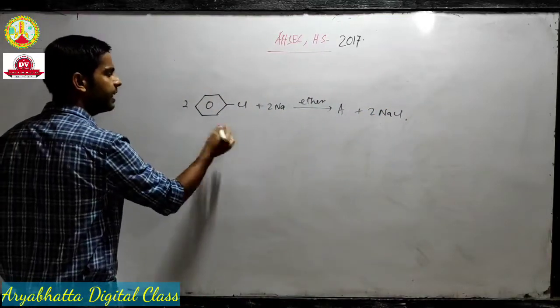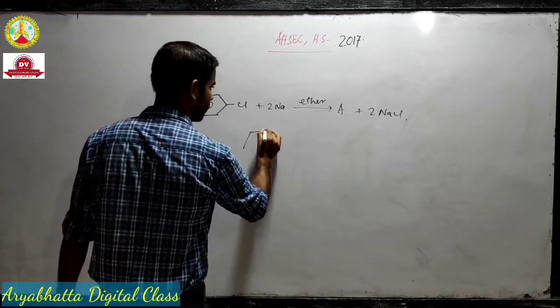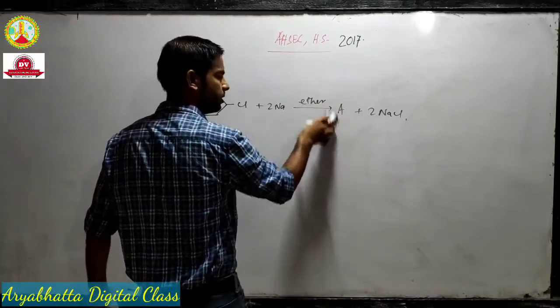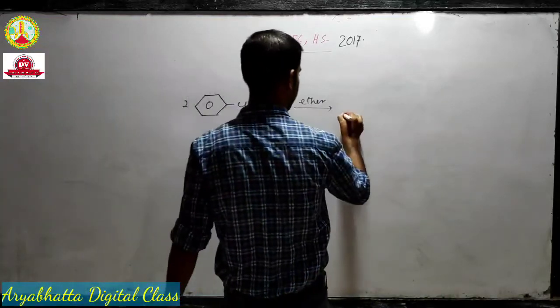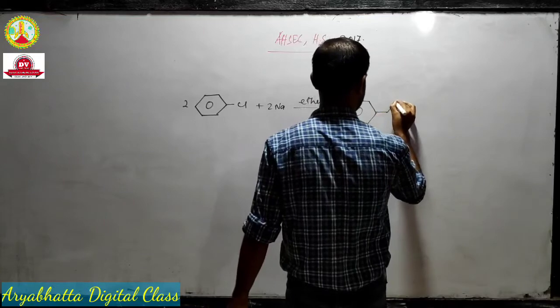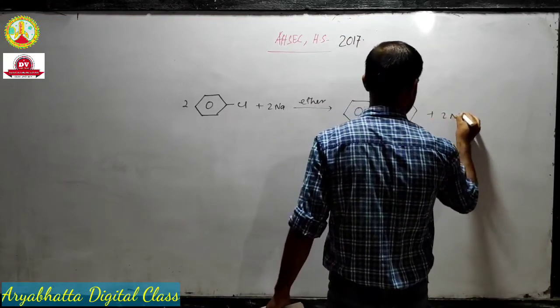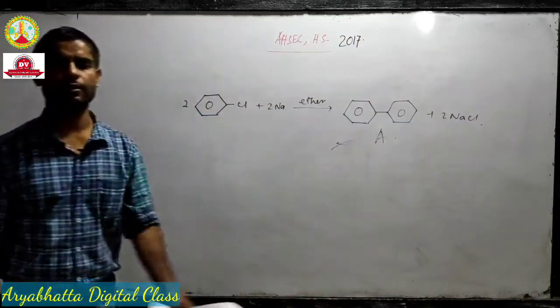Obviously, Fittig reaction, 2 molecules of benzene give biphenyl. Okay, let's write the product over here instead of A. So 2 phenyl groups will get attached like this, biphenyl plus 2 NaCl. This is our A, the required A. Answer finished.